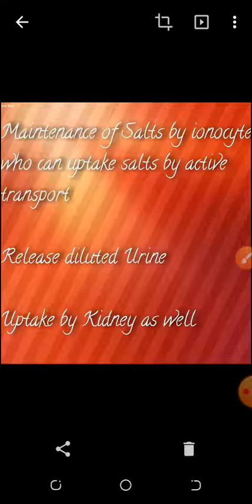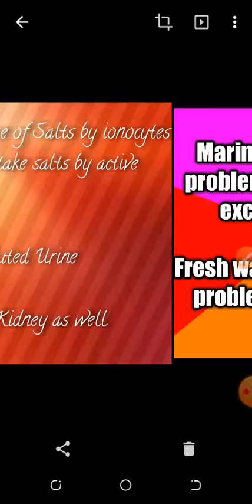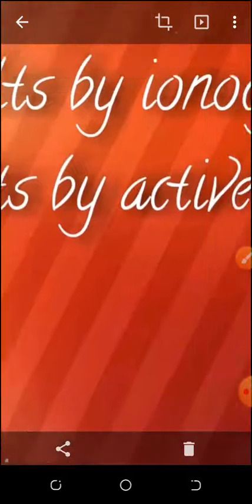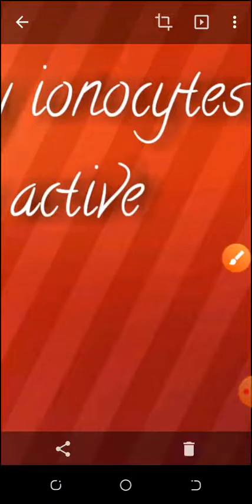Now I want to introduce one term which is written in the slide. That's why I was discussing these points. Ionocytes, visible to you? Yes, this one. Ionocytes. These are special cells present in class amphibia, in the frog, in the freshwater animals, in some reptiles as well, in some fish groups as well. What do the ionocytes do? They are the salt cells.